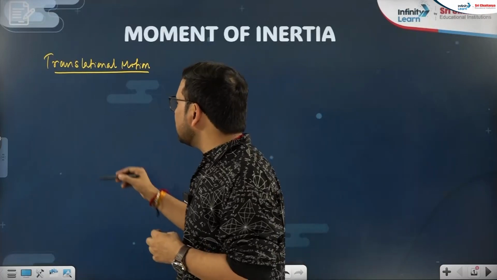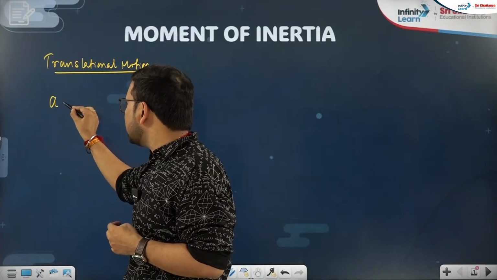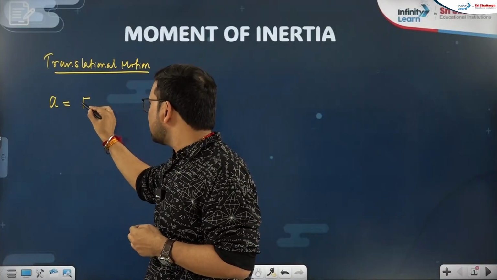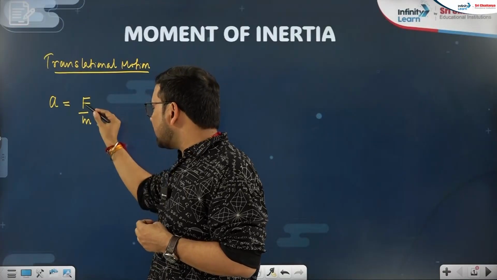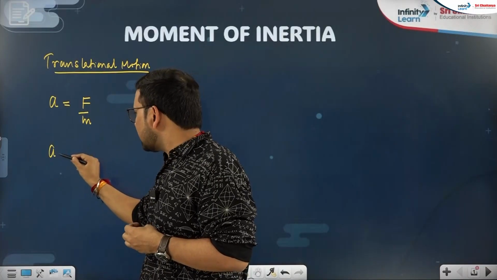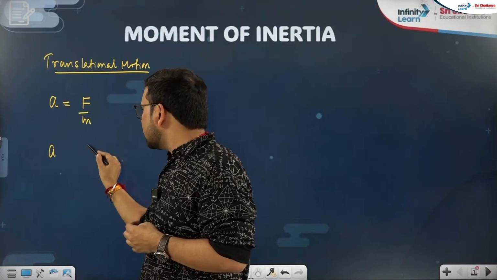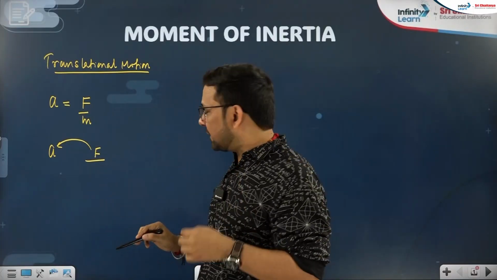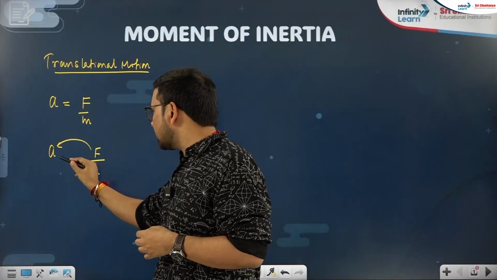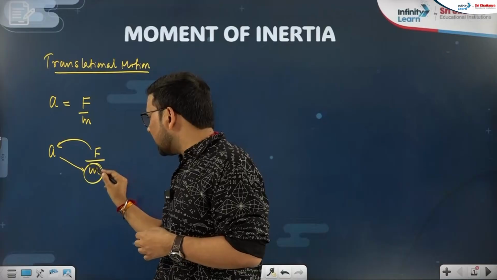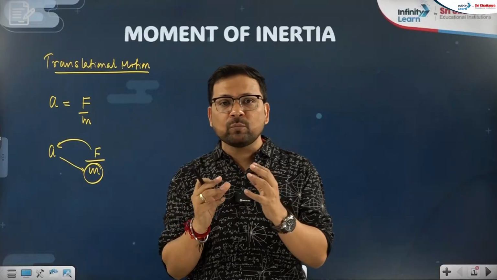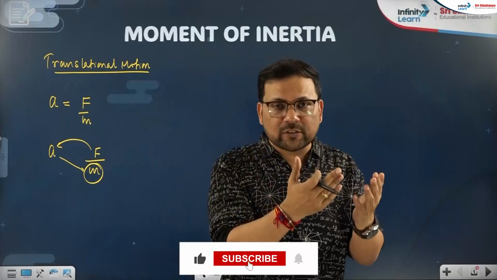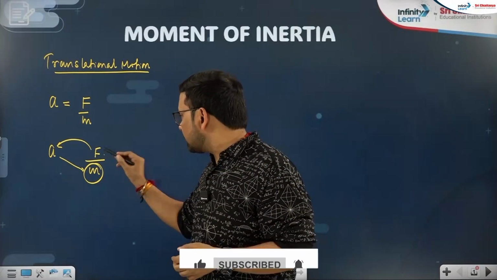In these kinds of motion, if I want to change velocity, means I want to accelerate the system, what we are writing here is a equals force by mass. So basically we can see that acceleration is directly caused by a quantity called force, but there is one more quantity which is inversely proportional to it, and that m is opposing a. Means you want to provide a, mass will oppose it. Heavier is the mass, more force is required for a certain acceleration.